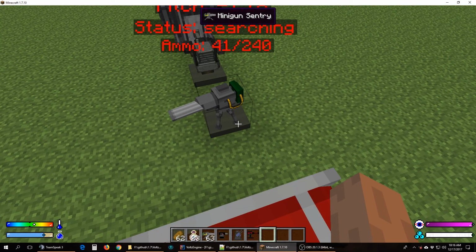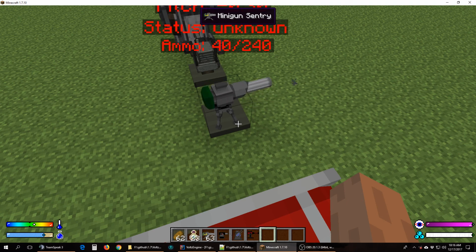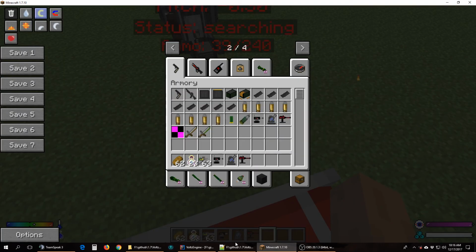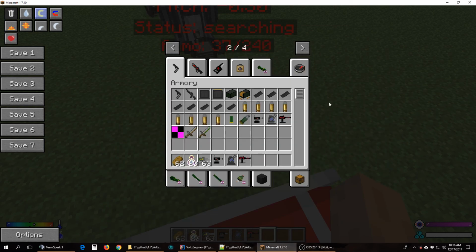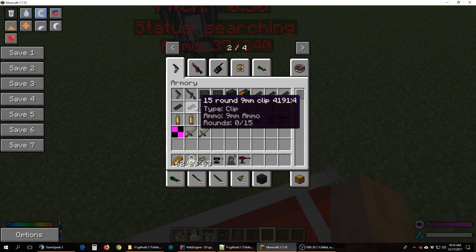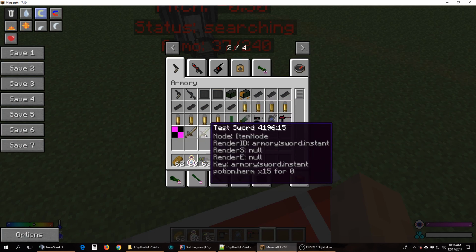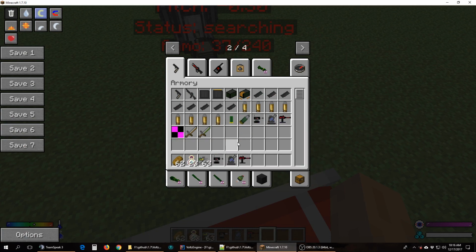I'll come up with a cleaner video than this later as well, and more specifics on how to do certain details, what to avoid, what to do, certain things to not mess with. Like, for example, you really don't want to be setting these to -1. It has code to handle it, but you're just wasting your time. There's also things like weapons, where I'll have to tell you guys how to program the clips and how to handle swords, how to handle different damage types, but it shouldn't be too hard.